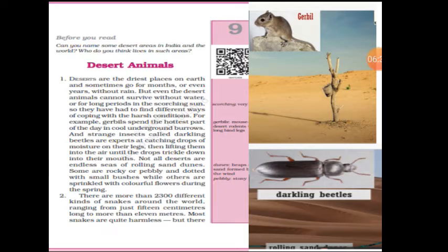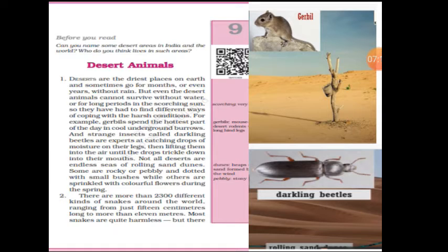There are more than 2,300 different kinds of snakes around the world, ranging from just 15 centimeters long to more than 11 meters. So now here they are talking about 2,300 different kinds of snakes. In the entire world there are almost 2,300 different kinds of snakes, ranging from 15 centimeters to 11 meters. The writer has spoken about the length, the size of the snakes.